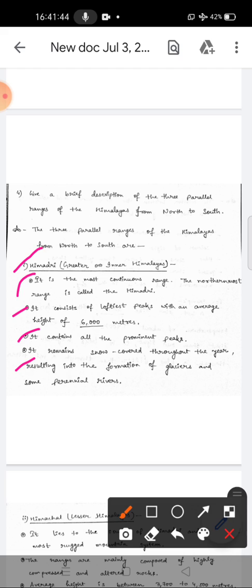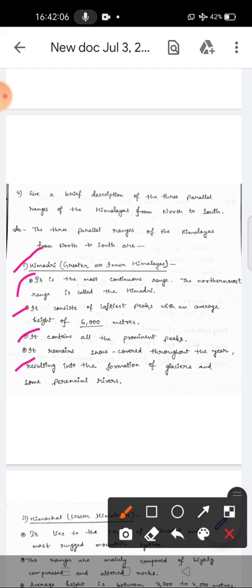It remains snow covered throughout the year, resulting in the formation of glaciers and some perennial rivers. As we know, the peaks of Himadri are very high, so they are covered with snow throughout the year, and they form various glaciers, and some perennial rivers originate from those glaciers.